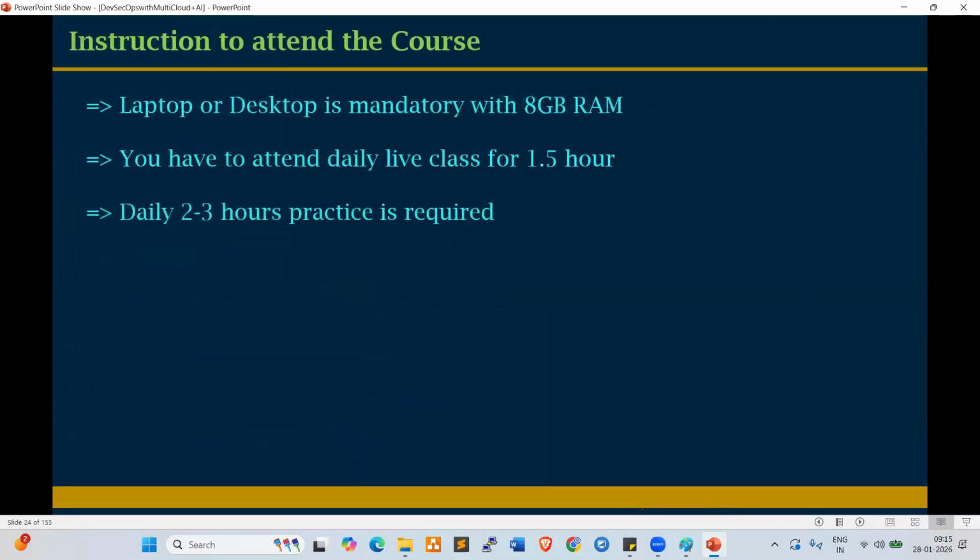Next, look here: instructions to attend this course. A laptop or desktop with 8 GB RAM is mandatory. We cannot practice on mobile. 8 GB RAM is required because we sometimes use 4 GB of RAM while working on Kubernetes, Jenkins, and Docker, so we would get performance issues. That is why a minimum of 8 GB RAM is required on a laptop or desktop.